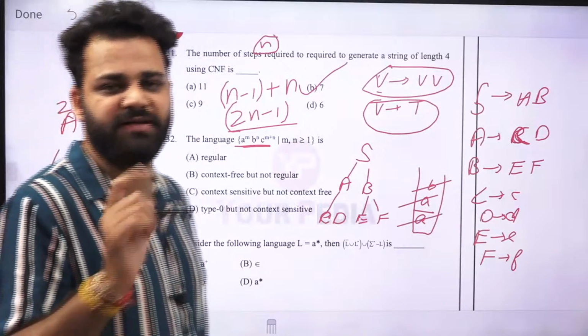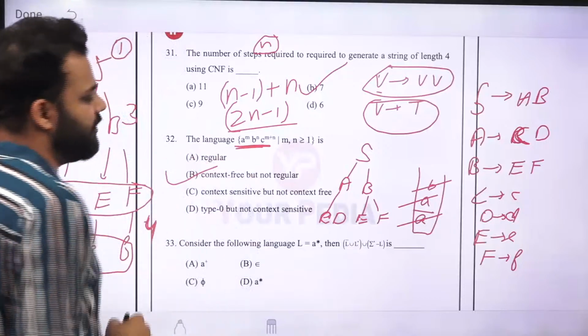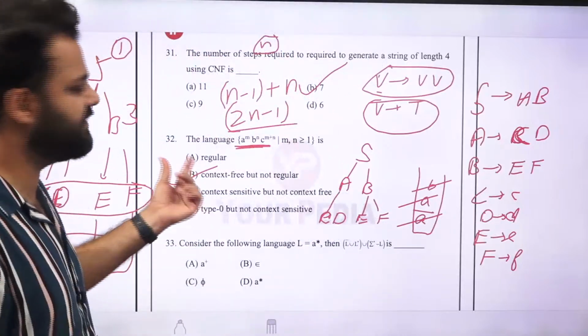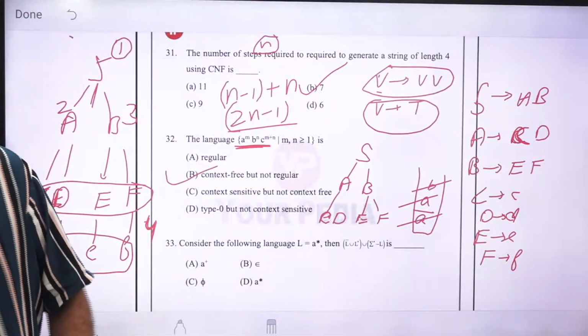So you need one stack in order to make this comparison. So this means it is a CFL and it cannot be regular because it cannot be done by finite automata, as we require one stack and finite automata has 0 stacks in it.